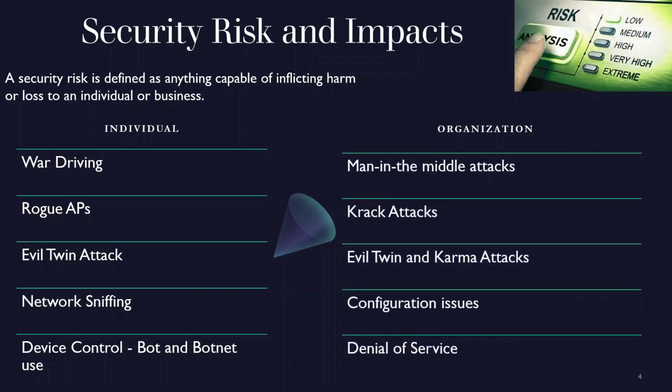And for organizations, we have man-in-the-middle attack, we have crack attacks, we have evil twin and camera attacks, and we have configuration issues, and we have denial of service.